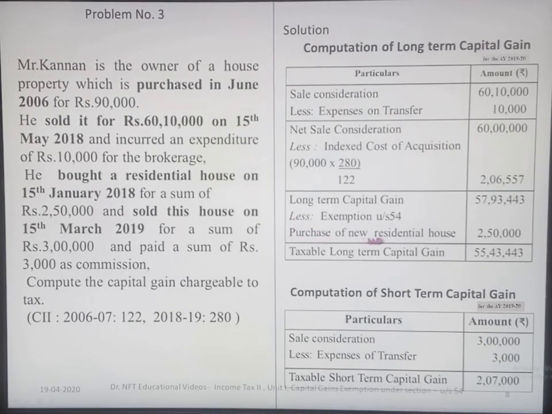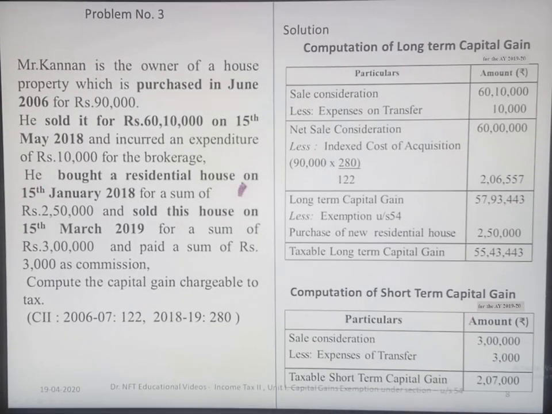So purchase of new residential house, cost of purchase is 2,50,000. If you deduct that from the long-term capital gain, you get the taxable long-term gain of 55,43,443. We have given one more step.